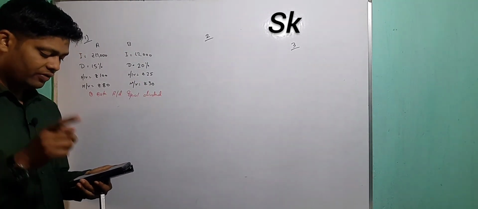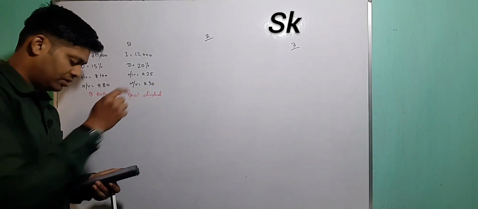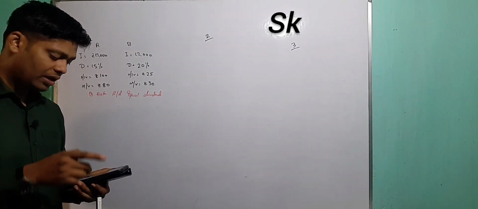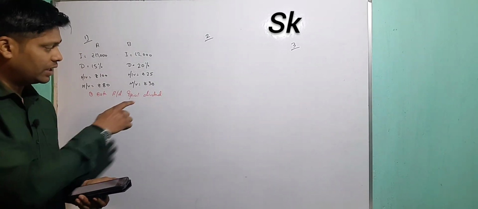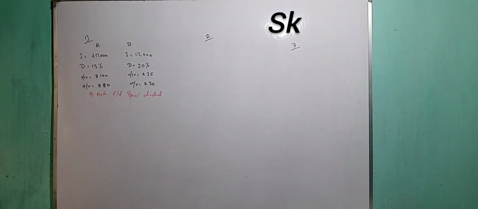If both receive equal dividend, a very important point, both received equal dividend. So what you have to find out? You have to find out the rate percent of dividend declared by B's company. Copy down the question which I have explained to you.